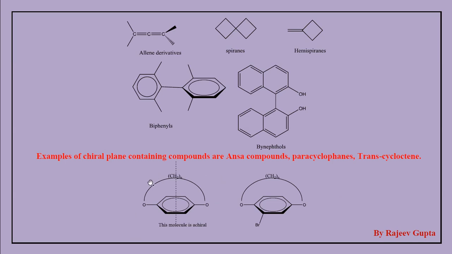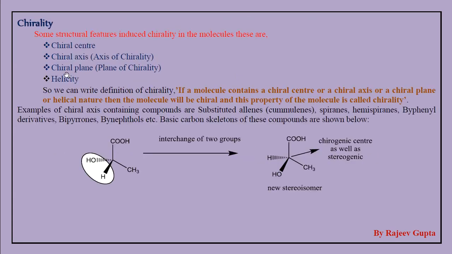No symmetry element is present in that molecule, so these helical compounds are chiral due to absence of any symmetry element except identity. We can choose any example like benzene rings attached in that manner that they form a circular structure.